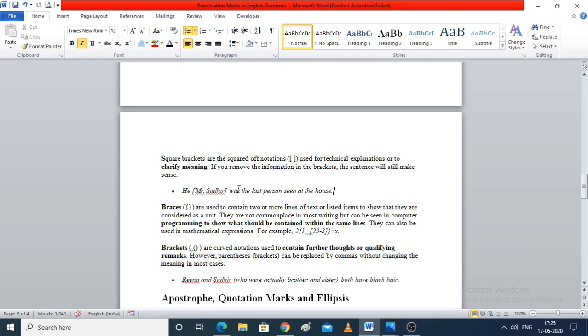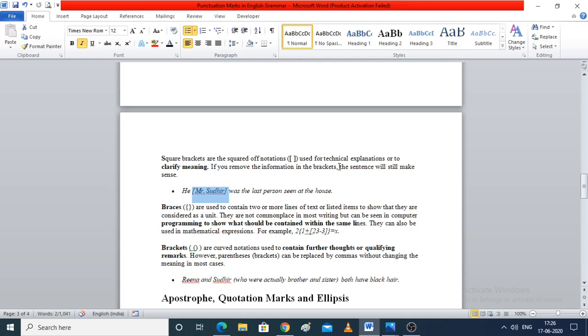Now in a play, the dialogues are written like that, he, then she, but we have to write the name to help the reader to understand about whom the narrator is talking about, right? So basically brackets are used to give some information to the reader.